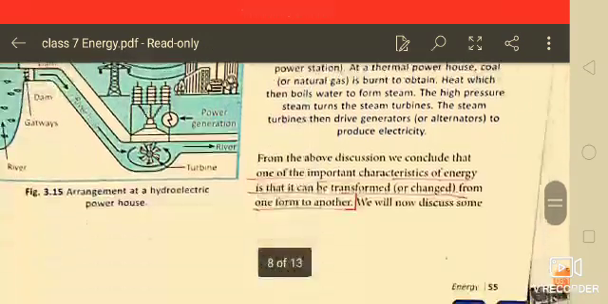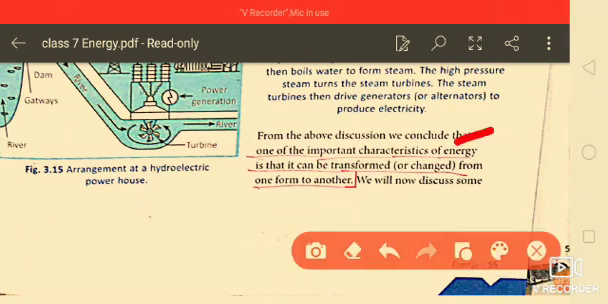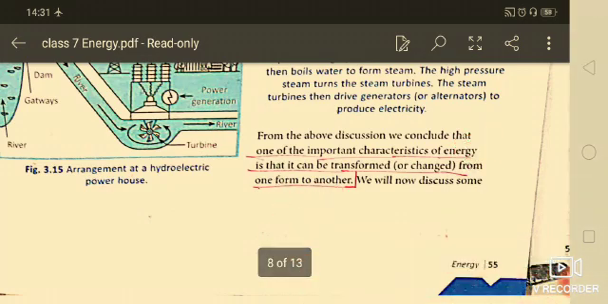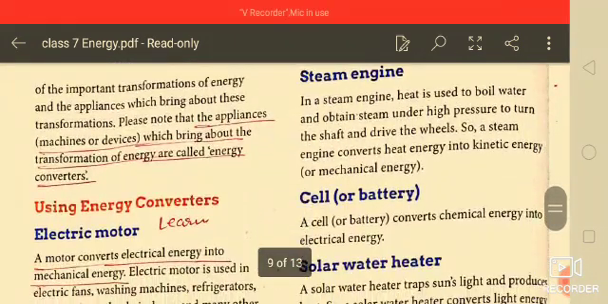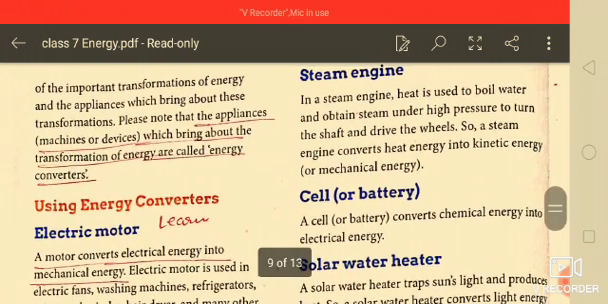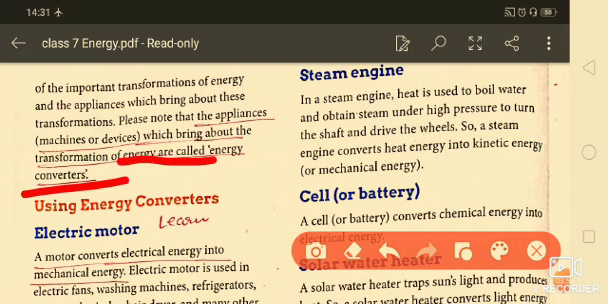From the above discussion we conclude that one of the important characteristics of energy is that it can be transformed or changed from one form to another form. We will now discuss some important transformations of energy and the appliances which bring about these transformations. Please note that the appliances, that means machines or devices which bring about the transformation of energy, are called energy converters.